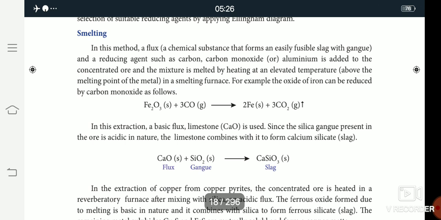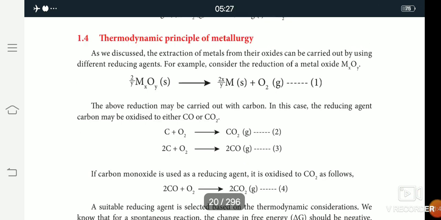Okay children. Now we are going to learn about the thermodynamic principle of metallurgy. In this topic, all of you take your chemistry book and take page number 10. In this thermodynamic principle of metallurgy, the process is a reduction process. Reduction means the removal of oxygen.